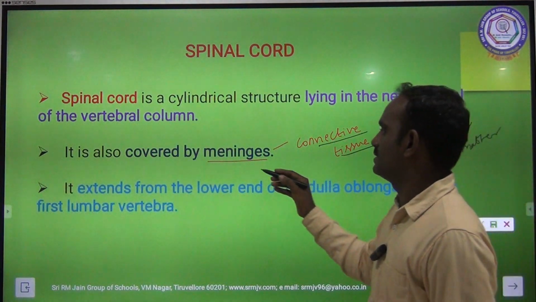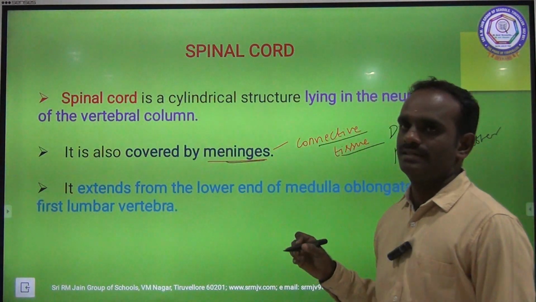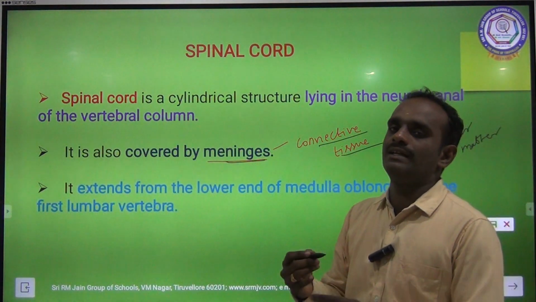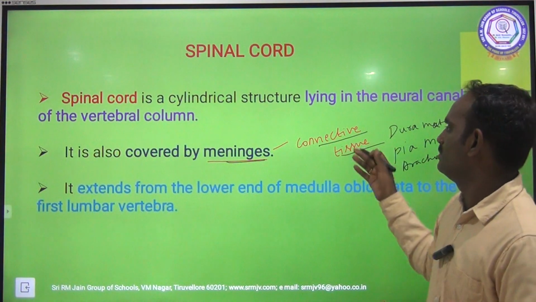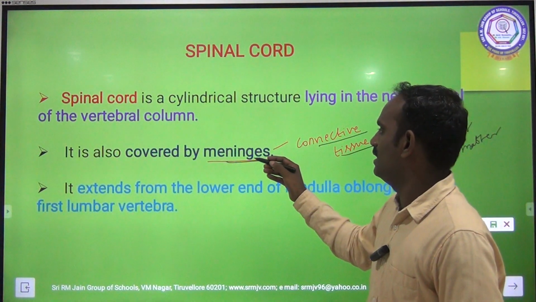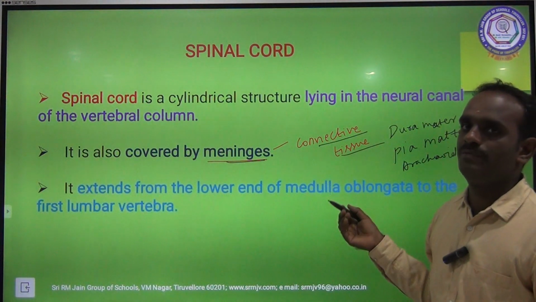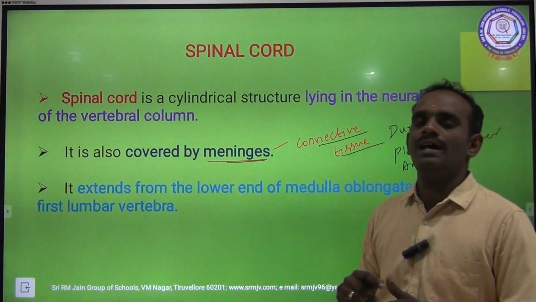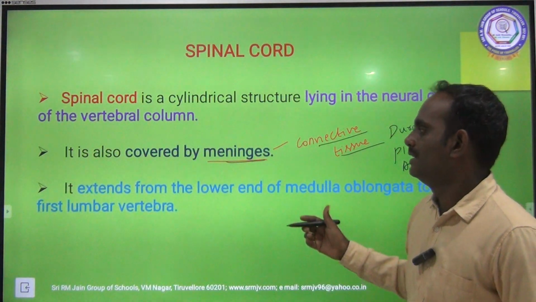Okay, so this connective tissue is also called meninges. Brain as well as spinal cord is covered by a connective tissue called meninges or connective layer. There are three different types of meninges. One is called dura mater, another one is called pia mater, and the third one is called arachnoid matter.